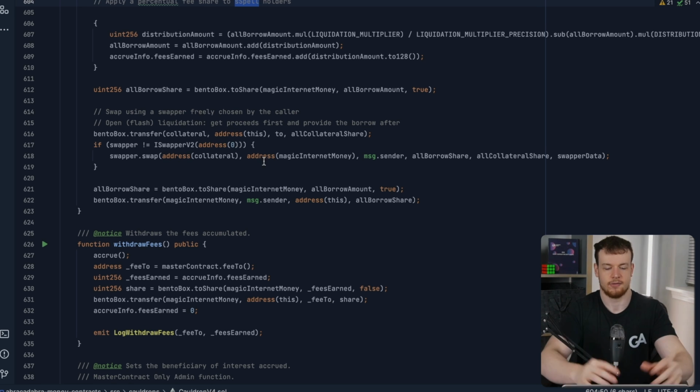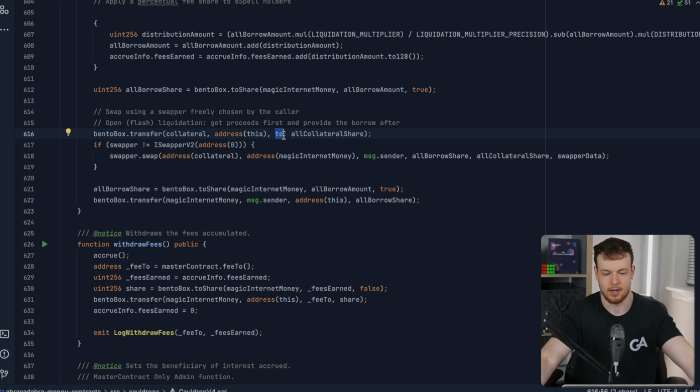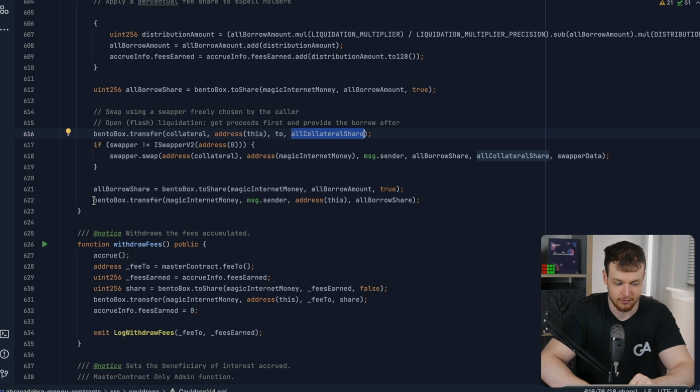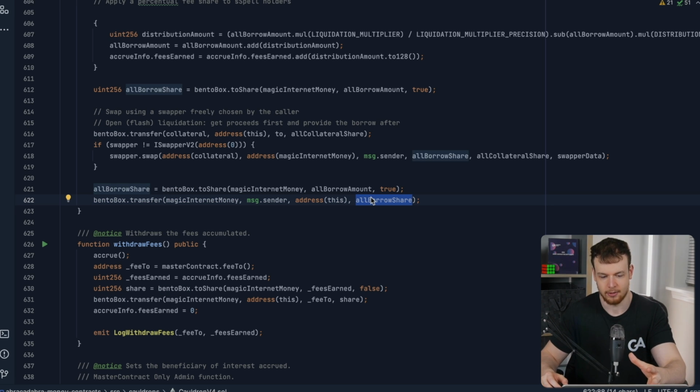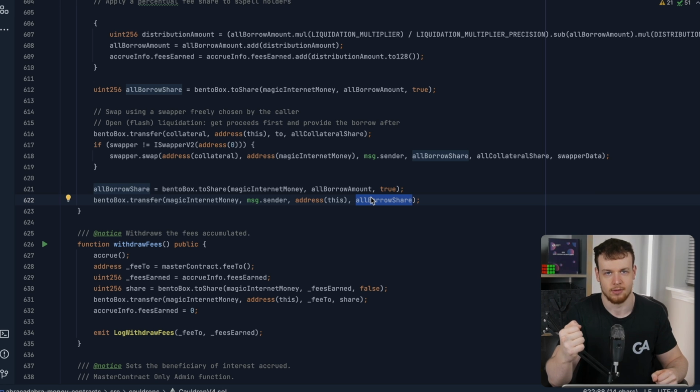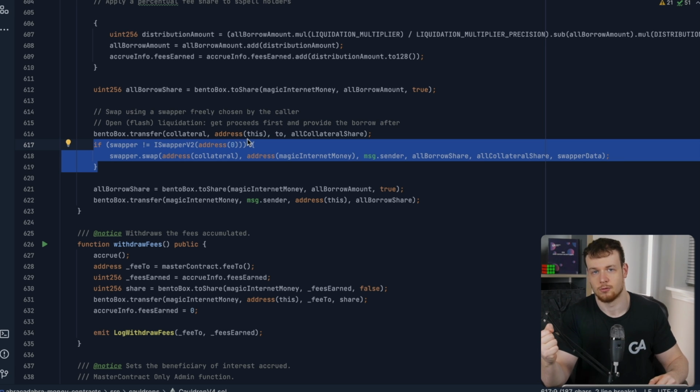And then finally, the collateral share here will get transferred from this address to whoever the liquidator supplies to be transferred to. So they'll get the collateral before they actually have to transfer in the owed borrow share. Before they have to pay back the MIM that was borrowed by all of these people, they will get the collateral that these people had. So here, if you provide a swapper address, you can get the collateral, swap it for the required MIM, and pay back the MIM that way.